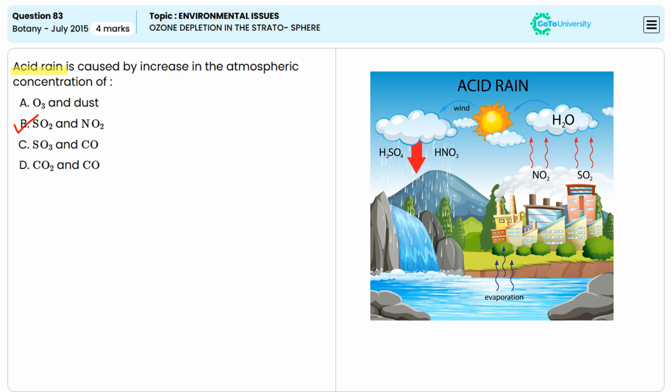Whereas coming to the first option, that is ozone and dust, this is incorrect. Option C, sulfur trioxide and carbon monoxide, is also an incorrect answer. Option D, carbon dioxide and carbon monoxide, do contribute to climatic change and air pollution but do not directly cause acid rain. So option D is incorrect. The correct answer is option B.